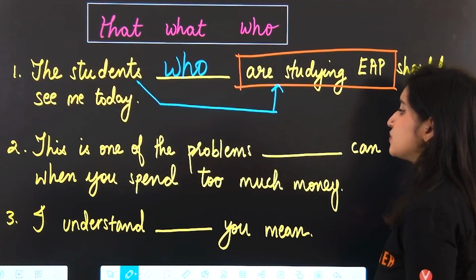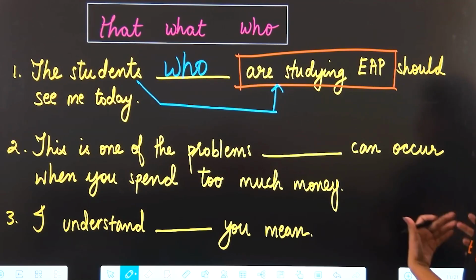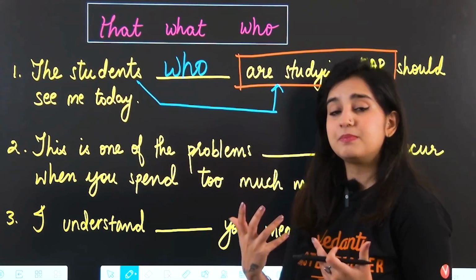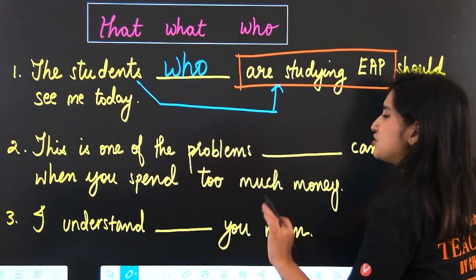Second one, this is one of the problems blank can occur when you spend too much money. We're talking about a problem, and this is one of the problems which comes up when you spend too much money. So here, let's try adding what.